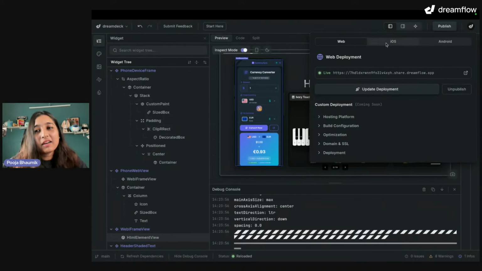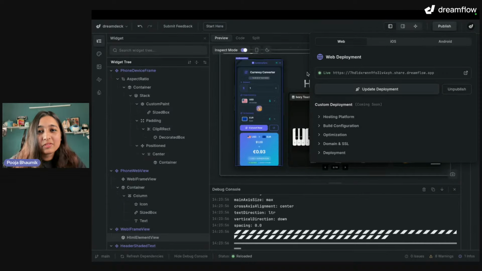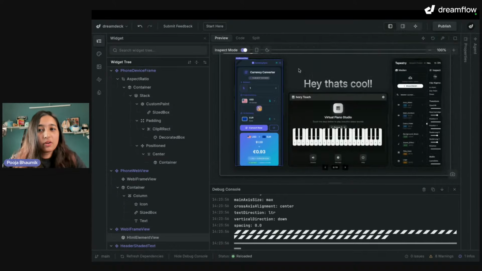And then I will not actually deploy to iOS and App Store, right? This one at least, but you can do that if you are building an app. So in this case, it was just a website. So I deployed it directly, and I just had to click this button, and it took probably maybe 2 minutes, and then it deployed. And that's what you saw there.